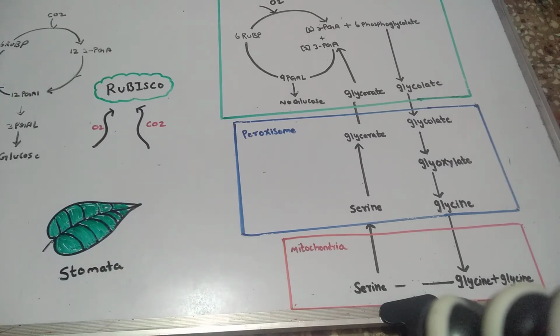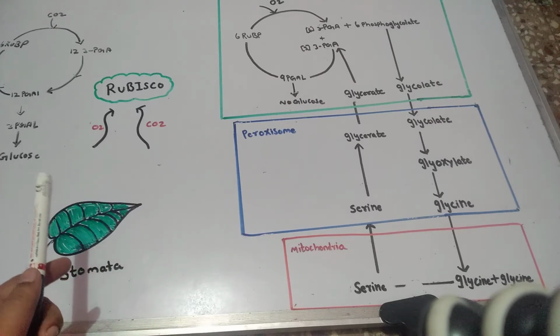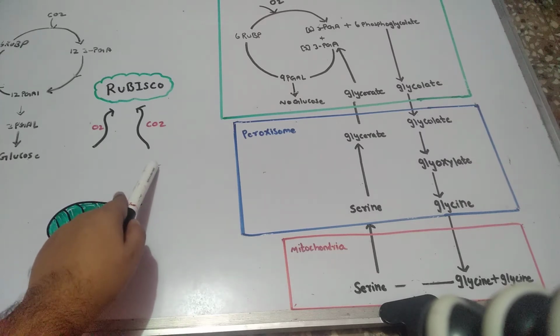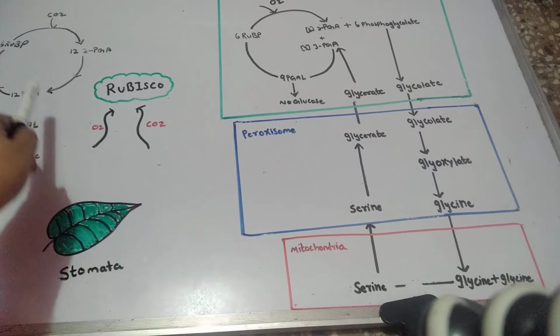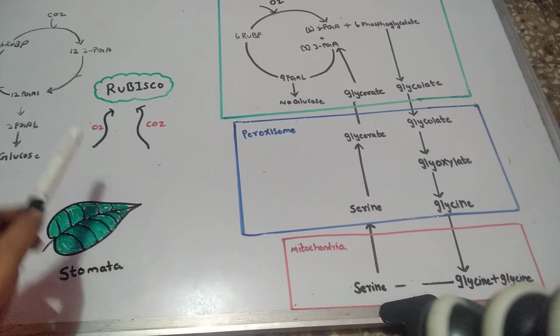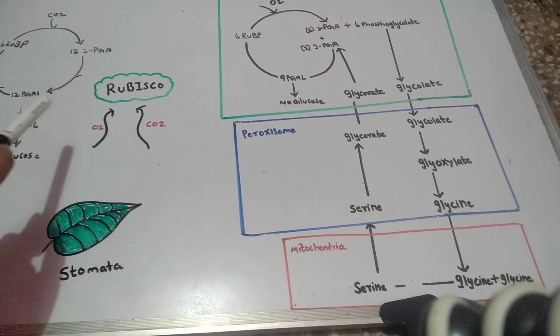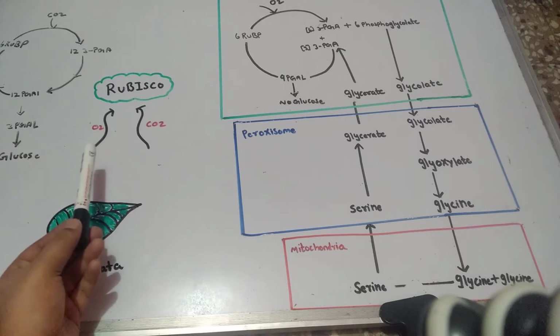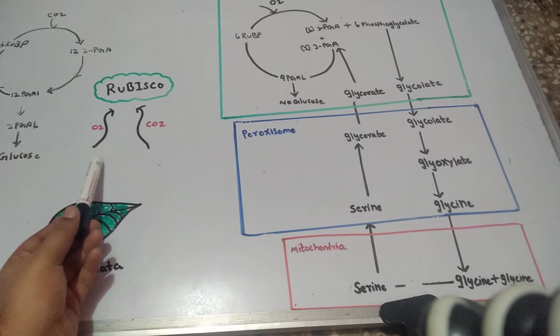If the level of carbon dioxide is more, it will bind with carbon dioxide and act as a carboxylase. If the level of oxygen is more, it will act as an oxygenase. So if the concentration of carbon dioxide is more, it will function normally, there is the carboxylation reaction, and the normal Calvin cycle will go on. But if the concentration of oxygen is more, it will bind with oxygen and form some abnormal product which is not required.